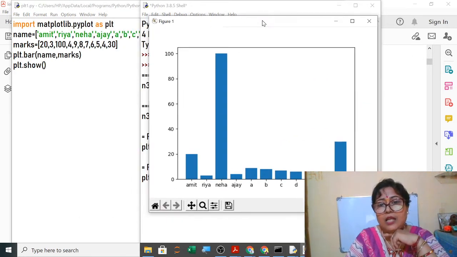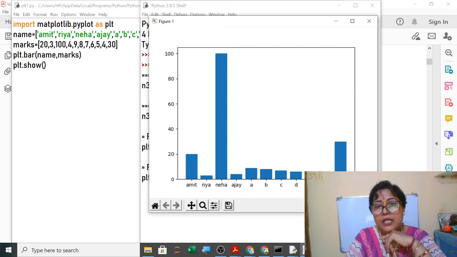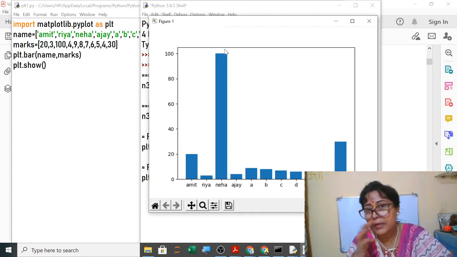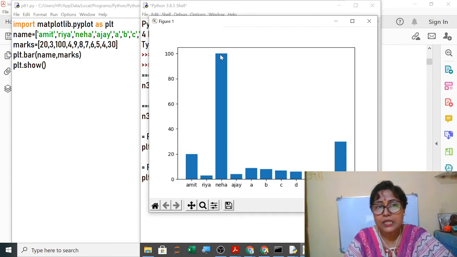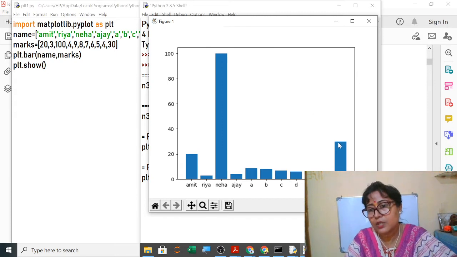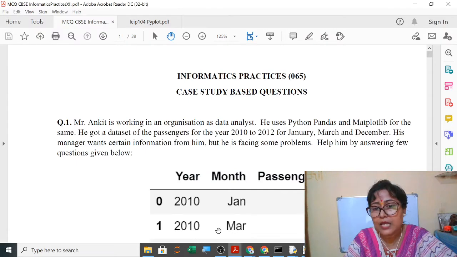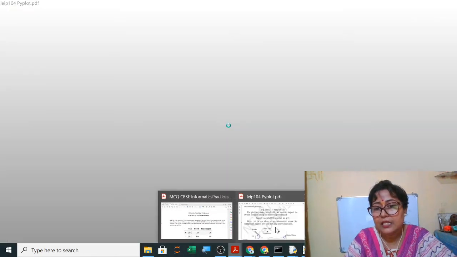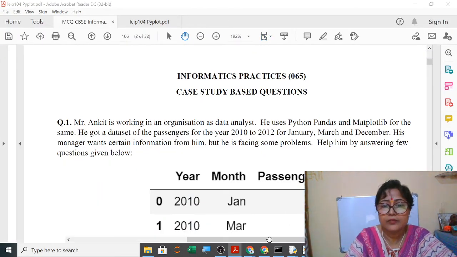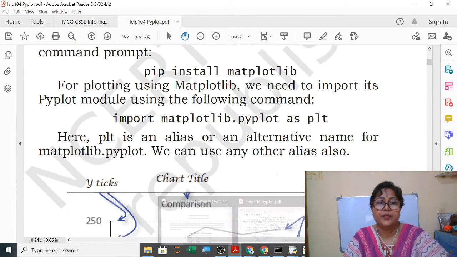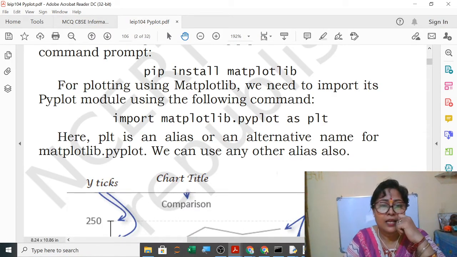Yes. Clear? Now if I ask you which student got the minimum, Ria, it is, you can see from here, maximum, second highest, G, it is showing. Okay, so very easily you can tell without seeing their marks, only by seeing this bar, you can easily tell who got the highest, who got the second highest, and so on. So this data analysis, data visualization, so it is very easy to see the data. Okay, so we were doing this from your NCERT book.